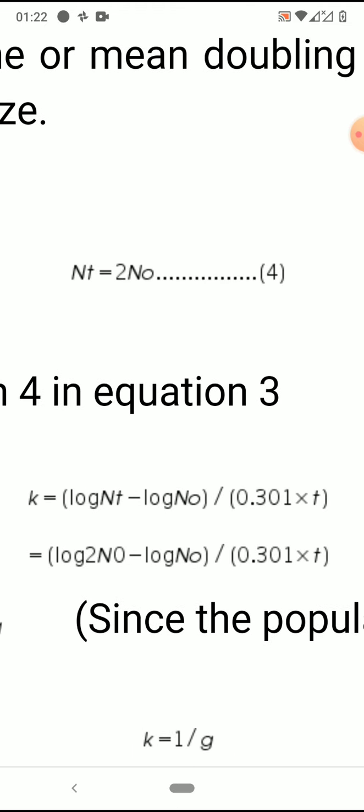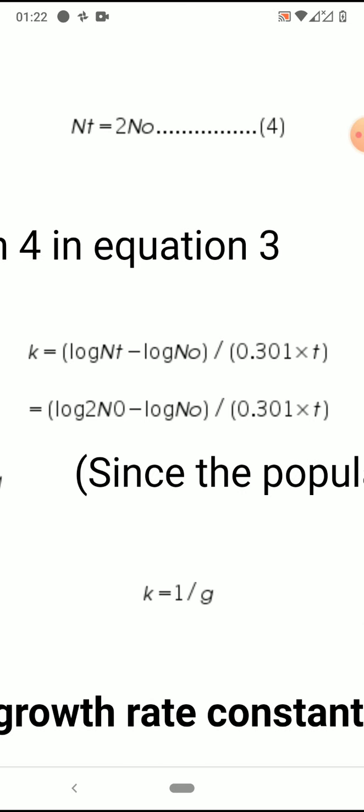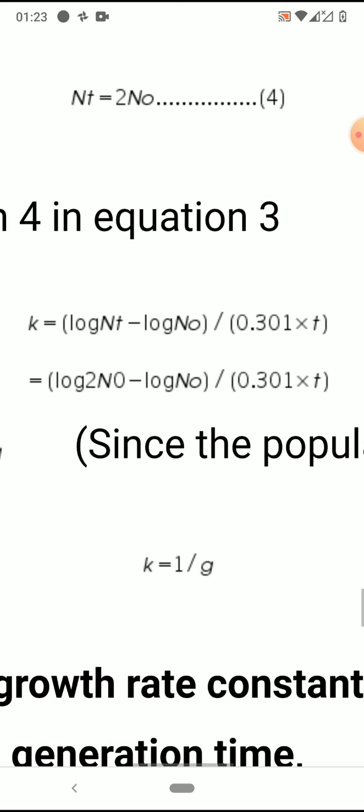So now substituting this in this equation, k equals log nt minus log n0 divided by 0.301 into t. So log 2n0 minus log n0 divided by 0.301 into t. So this t also becomes g, that is generation time. Generation time, what is generation time? The time which is taken for a cell to double. As we are substituting log 2n0 for nt because it is the first division and the cell is becoming doubled.